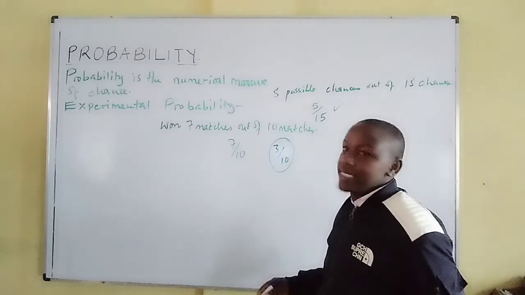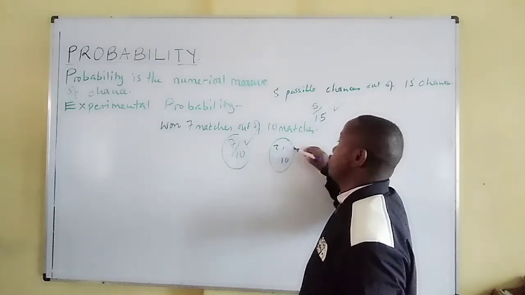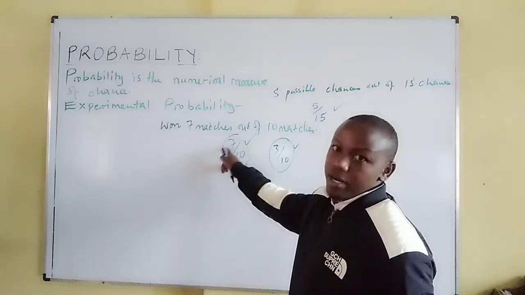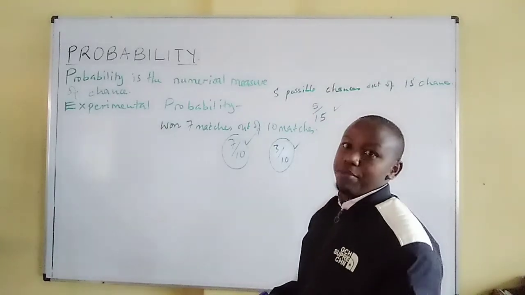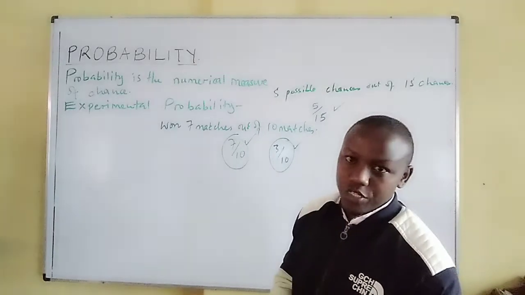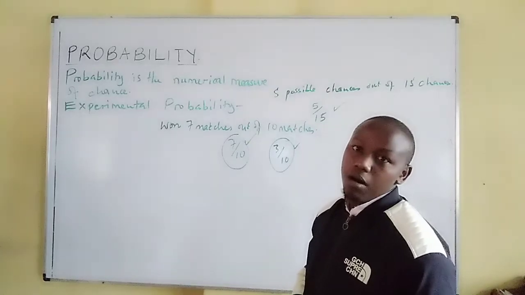So you can see it is more likely for the team to win than to lose, because out of 10 matches, 7 it has won and 3 it has lost. So basically, if probability is obtained from past experiences or an experiment which has been performed, then we call it experimental probability.